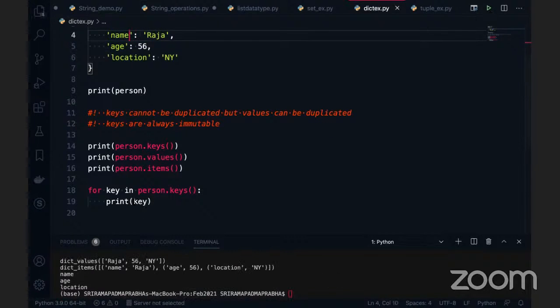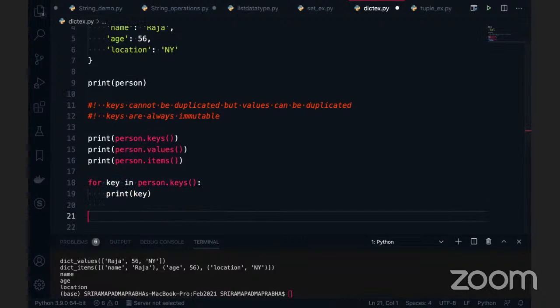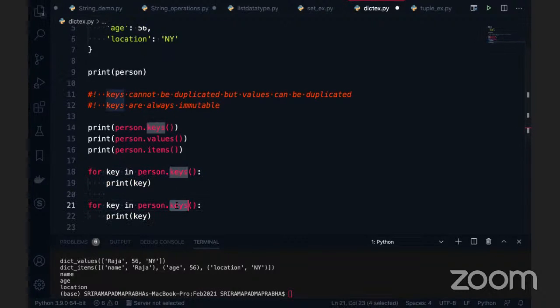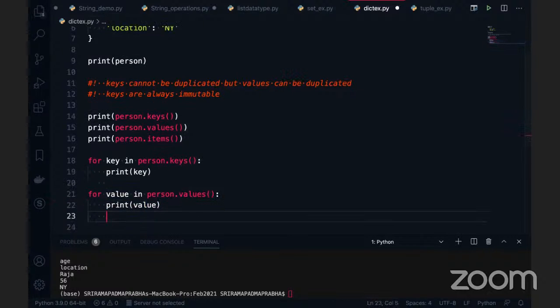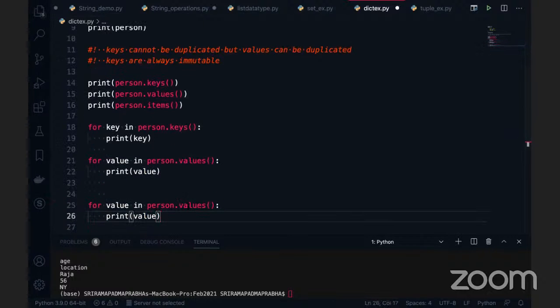I want to print the same one by one for the values. So now instead of keys, I will use values. This time it is not a key, it is a value. I'll use values, guys. Let me go and print this. You see the values. Now this time I don't want the keys and values separately. I want both together, I mean, combined.